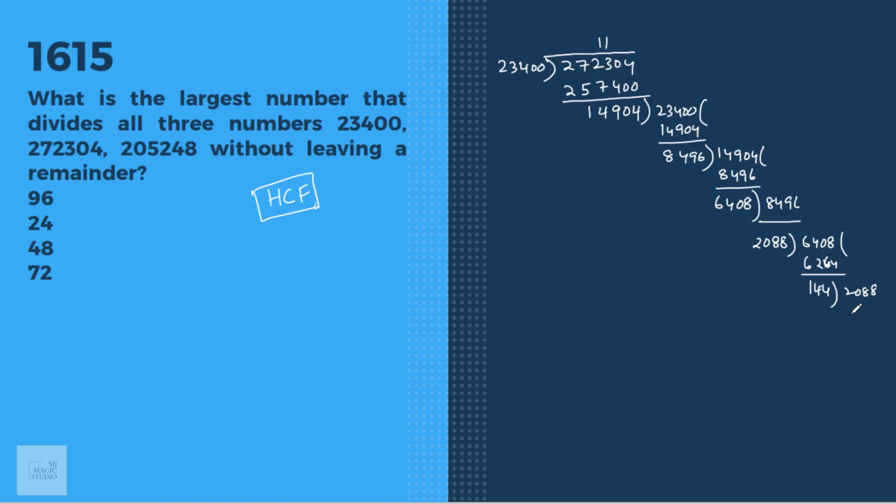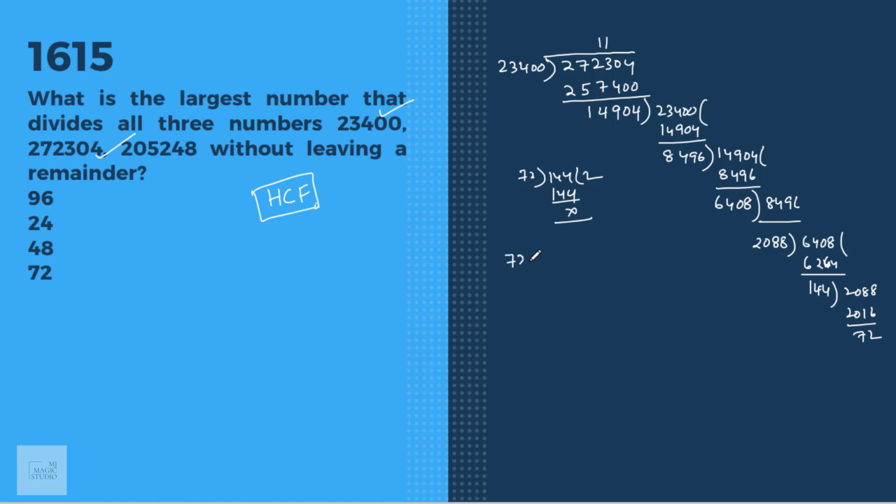Then 2,088, 2,016, leaving 72. 72 will divide 144 two times. So here the common factor between 23,400 and the second number is 72.